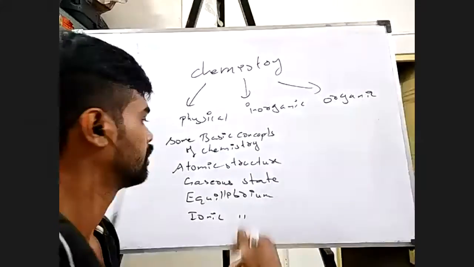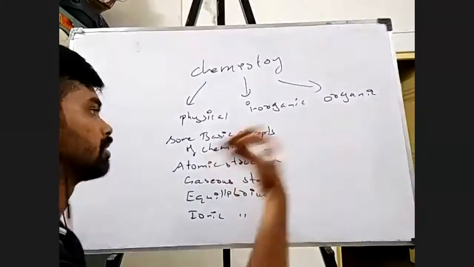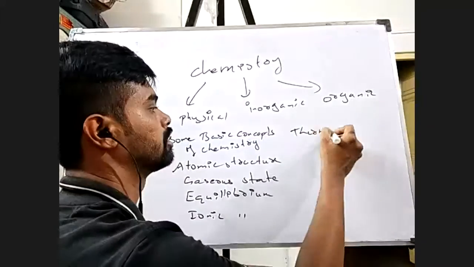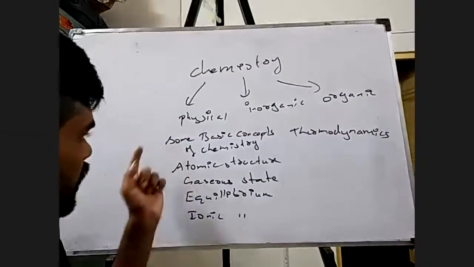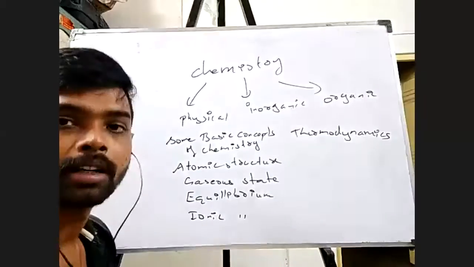Still in physical chemistry only, after that I have thermodynamics. I think that's it. These are all the physical chemistry chapters.